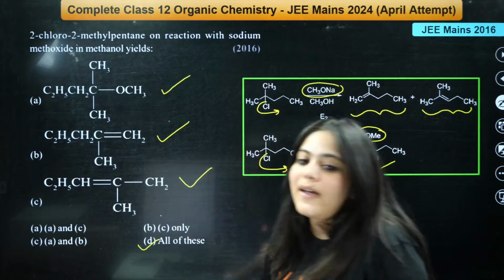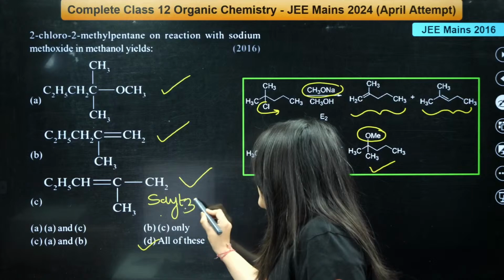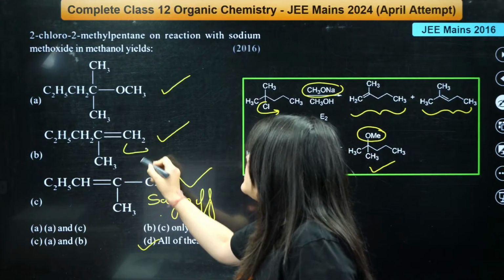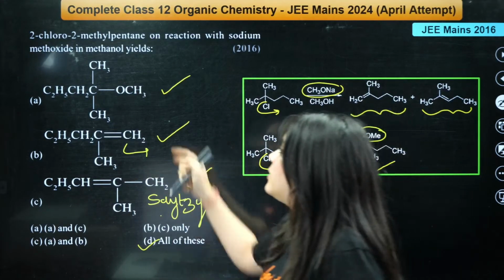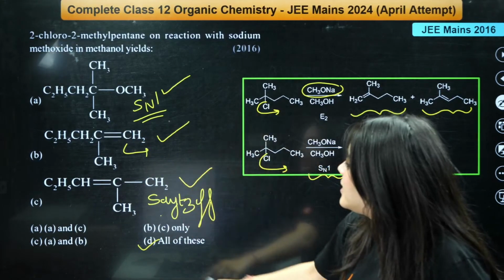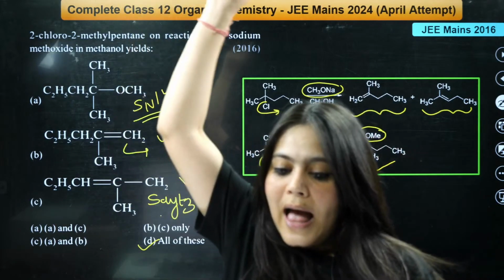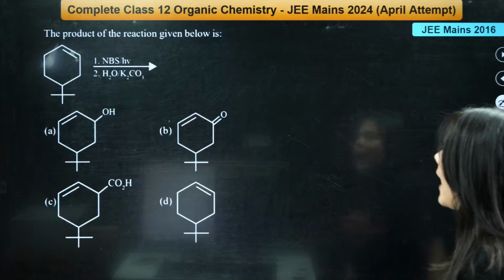This is a Zaitsev elimination. This one is the Zaitsev elimination. This one is the Hofmann elimination. This one is your SN1 product. So the correct answer is D. All of these. Understood? I'm moving on to the next question now.